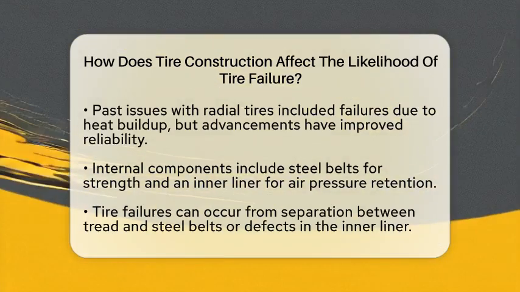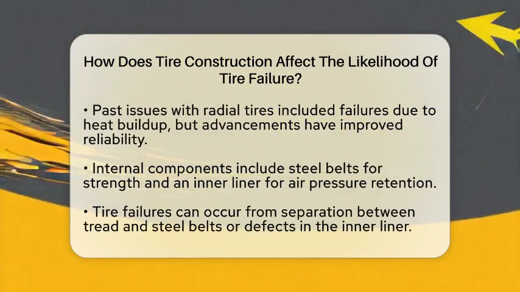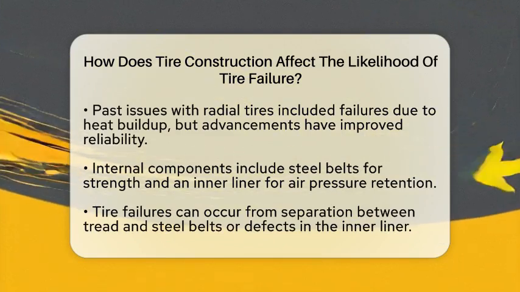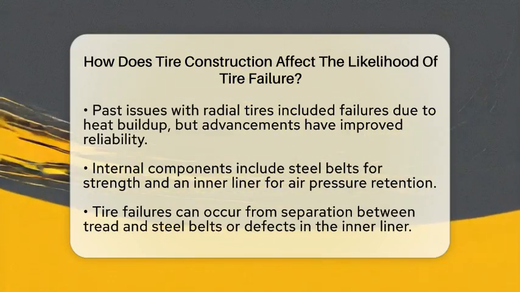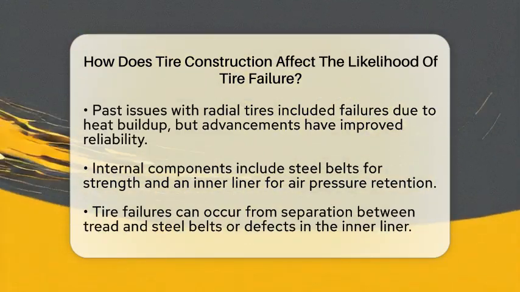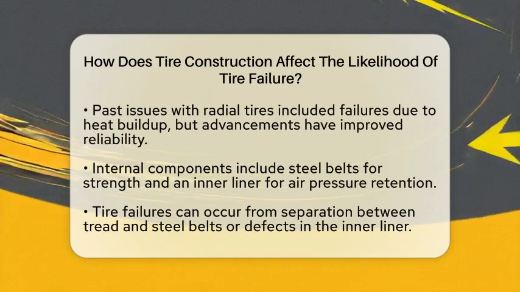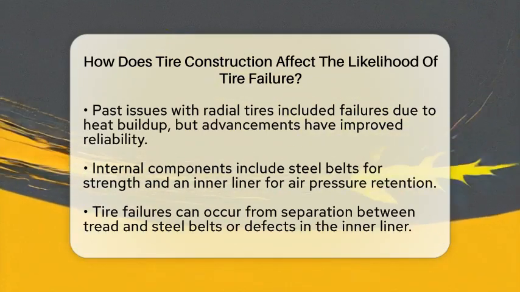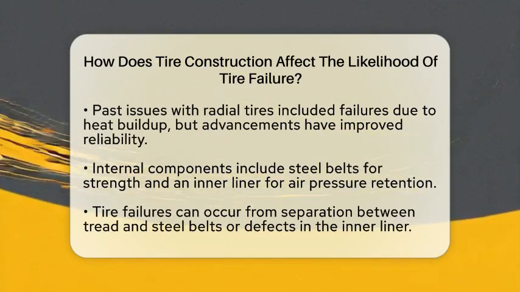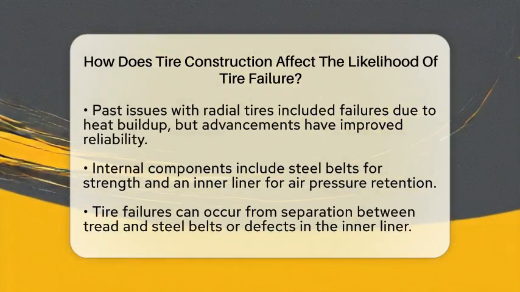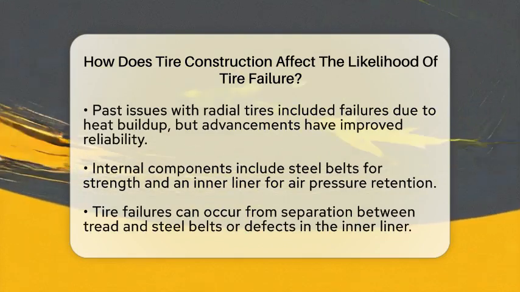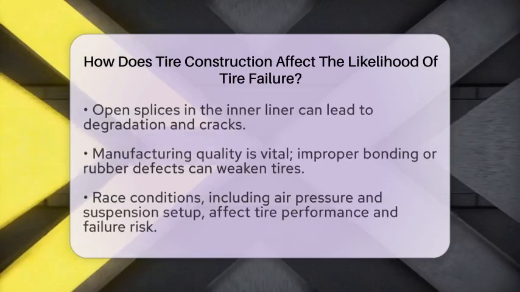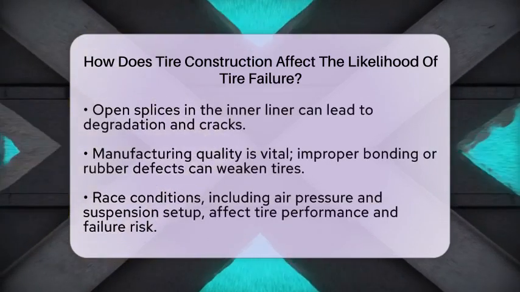A tire's structure includes steel belts that add strength and stability to the tread. It also has an inner liner that holds air pressure. Failures can occur when there is separation between the tread and the steel belts or defects in the inner liner. For instance, if there is an open splice in the inner liner, pressurized oxygen can degrade rubber components, leading to cracks and eventual separation. Such manufacturing defects or damage during use can speed up tire failure.